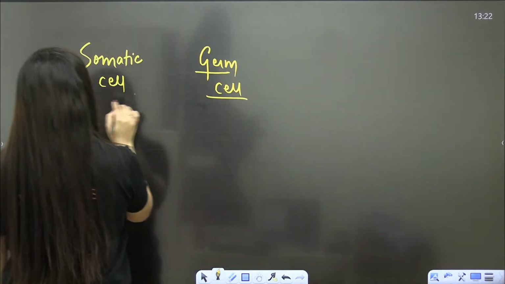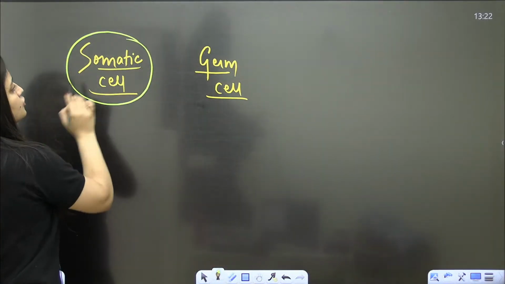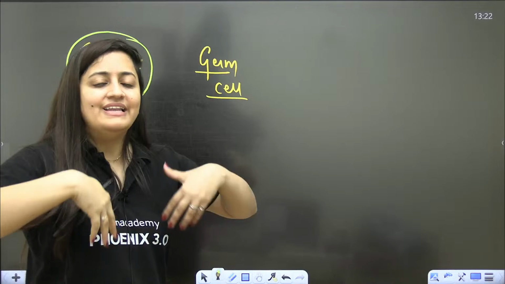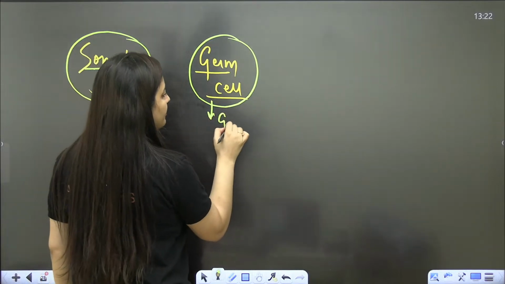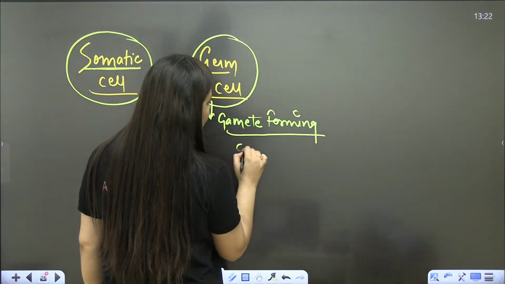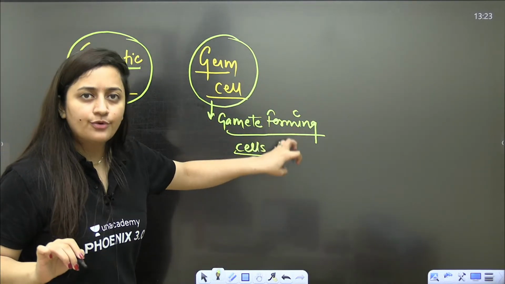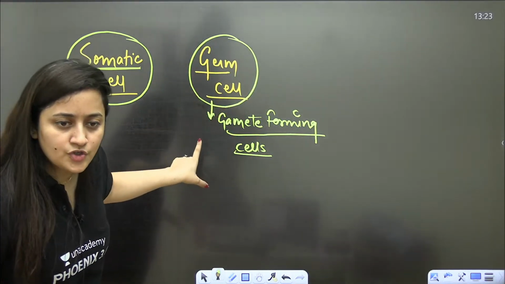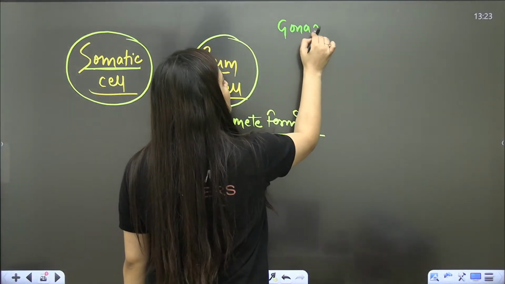One word is somatic cell and the other word is germ cell. Somatic cells are the normal body cells, all over the body. I'll explain the germ cells, then everything will be clear. Germ cells are the gamete forming cells. What are gametes? Gametes are haploid cells like sperm and ova, which are going to fuse and form the zygote. So gamete forming cells are known as germ cells.